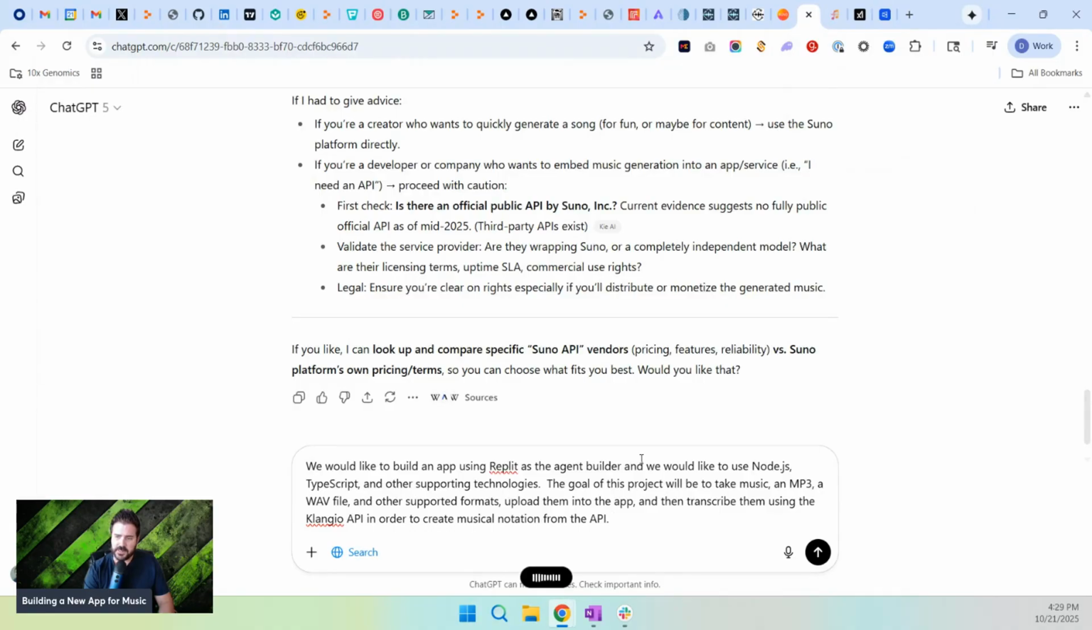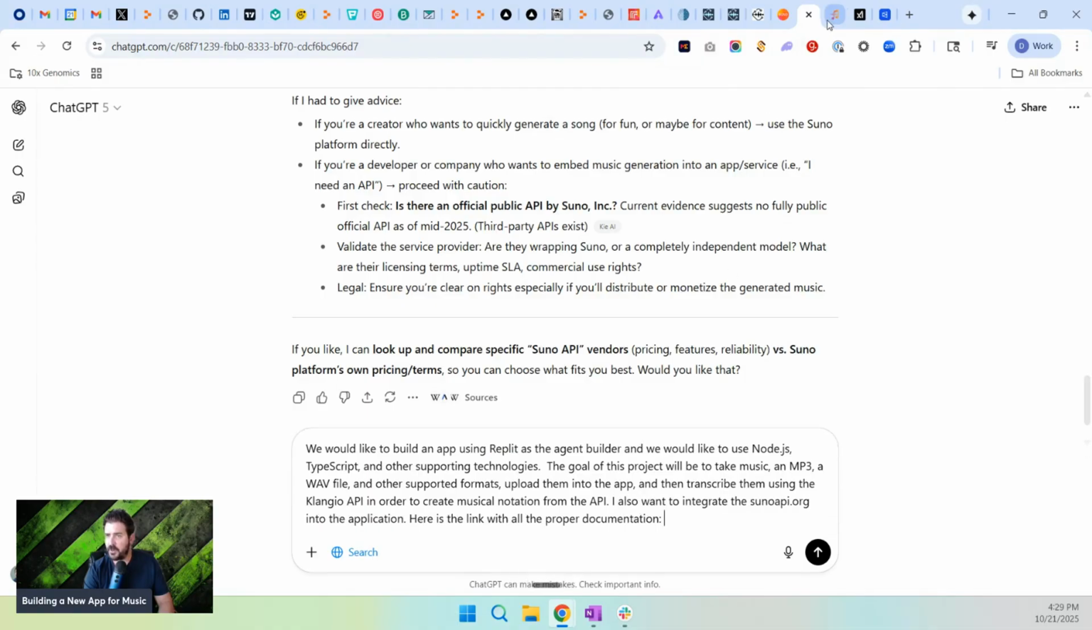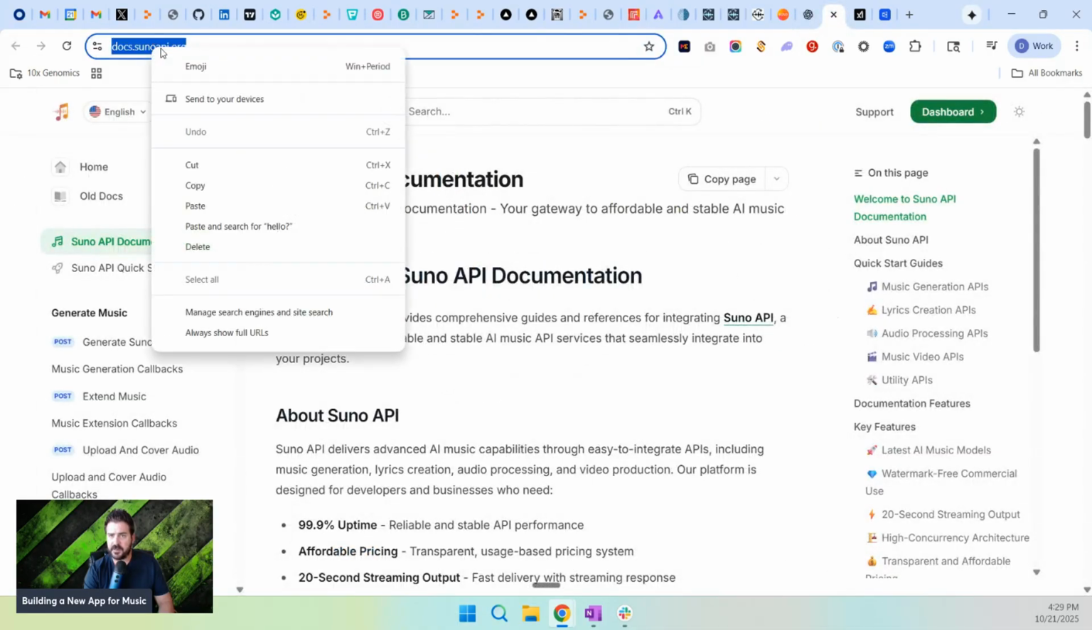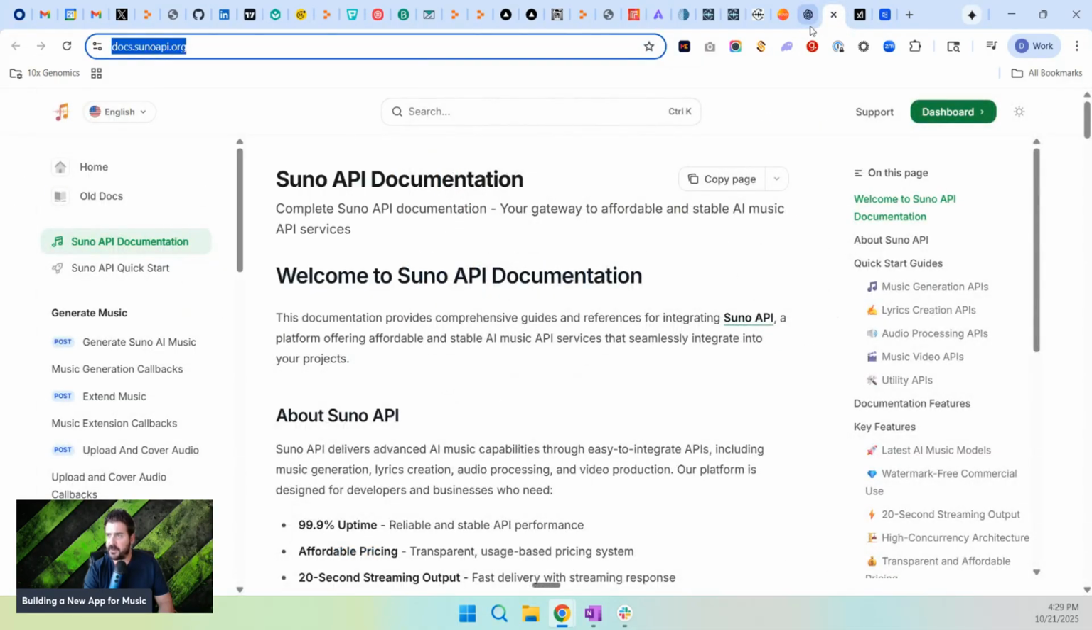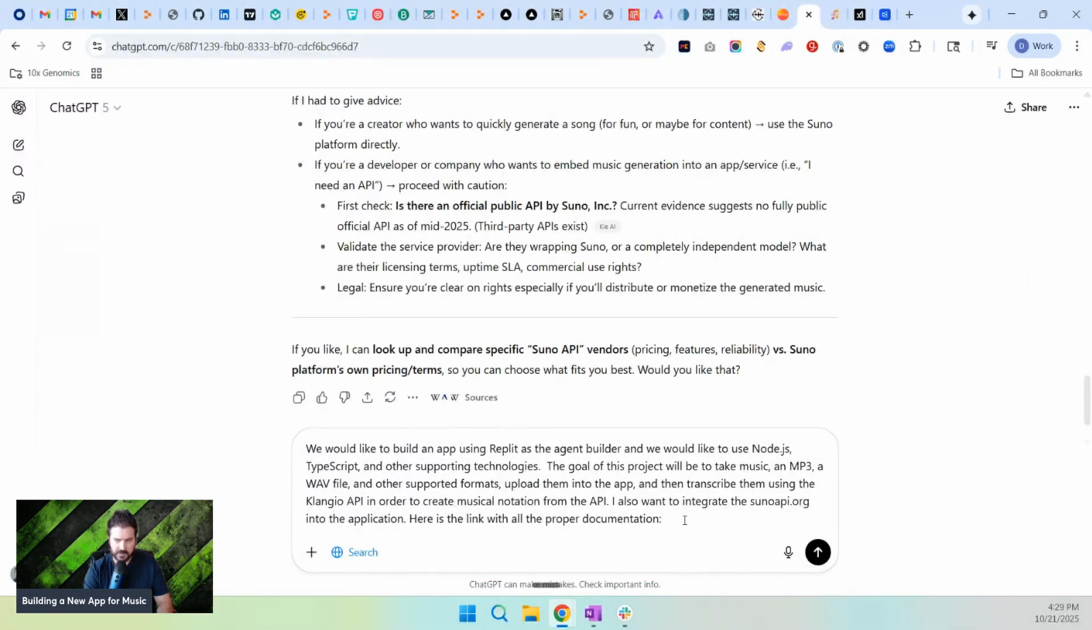I also want to integrate the Suno API.org into the application. Here is the link with all the proper documentation. All right, and so I'm writing that, and then I'm going to go back here. I'm going to take this docs.sunoapi.org, paste it in here, and it's going to give me that. Perfect. Okay, here's a link to the proper documentation.